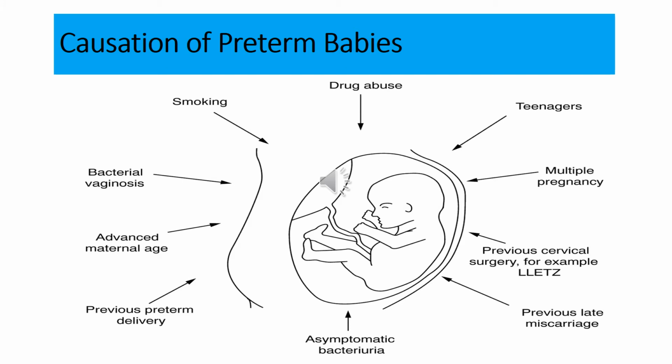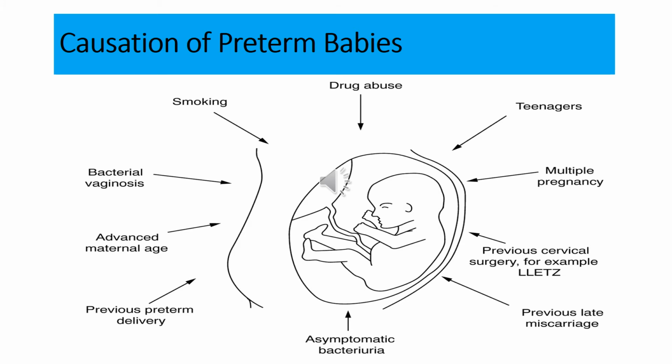Certain conditions like diabetes, hypertension, anemia, or any thyroid disease in mothers are also risk factors. When these chronic conditions are not properly treated in the mothers, and these females get pregnant, there are chances of spontaneous preterm births.